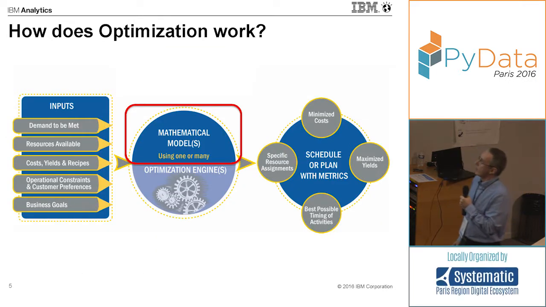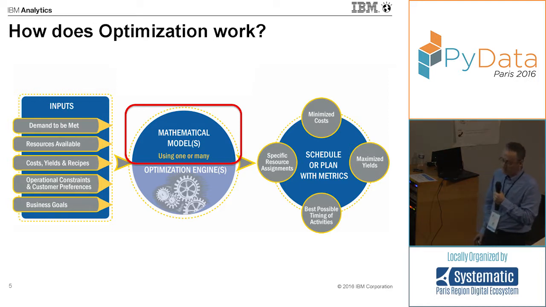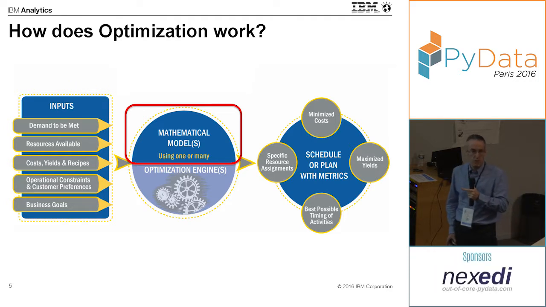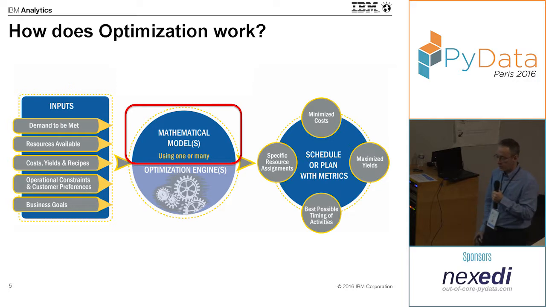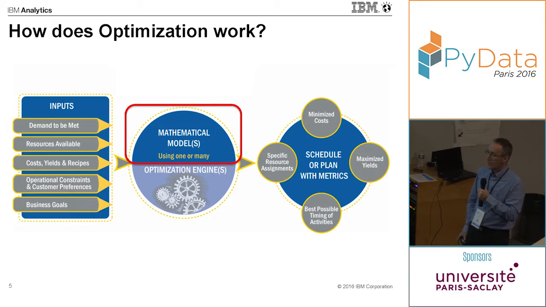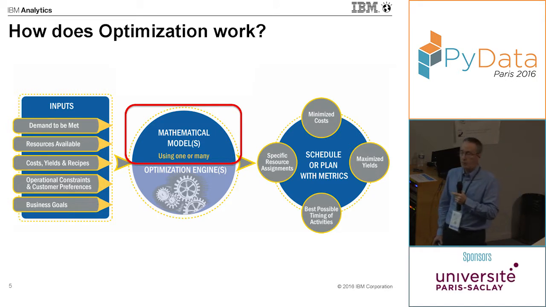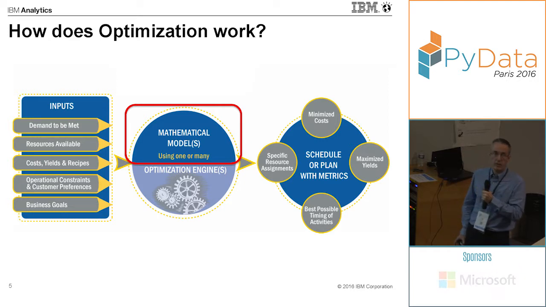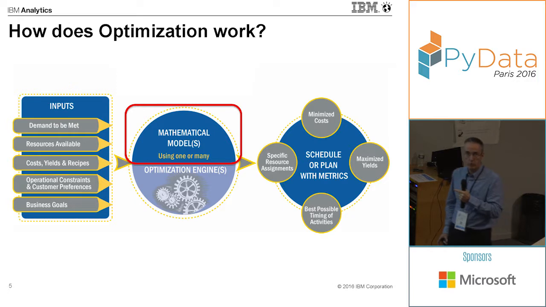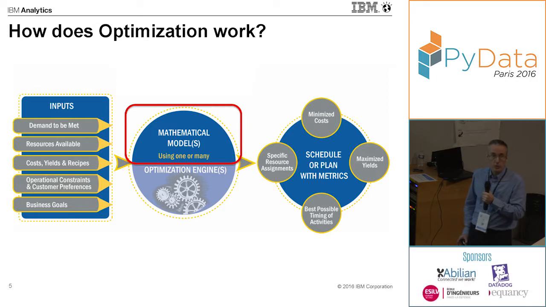So, in a more formal framework, how does optimization work? First, to use optimization, you need a formal representation of your problem. The purpose of this representation is to capture all the relevant information: what are the available resources, what is the forecast for demand, what are the operational constraints, what are the desired outcomes and business goals, but also what are the possible actions that may be taken.